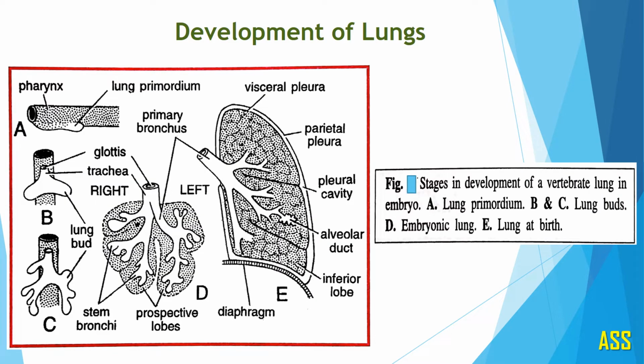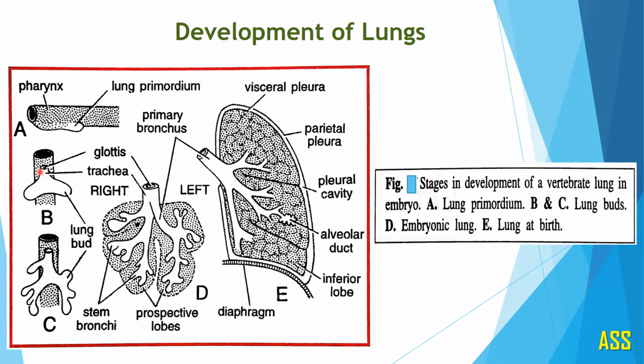Let us have a look at the development of lungs. How the lungs are developed in the vertebrate embryo. In the vertebrate embryo, lungs are developed as a single midventral diverticulum from the floor of the pharynx. Here you can observe this figure A. This is the pharynx and this is the lung primordium, or the midventral diverticulum, from which the lung is developed.